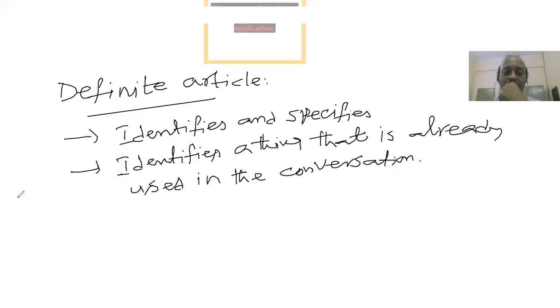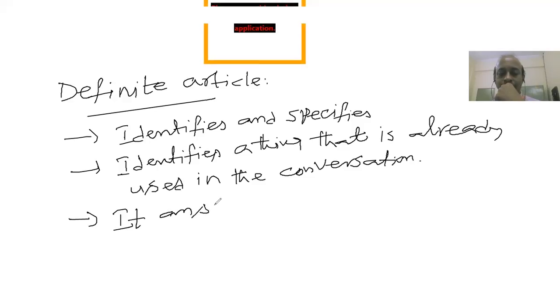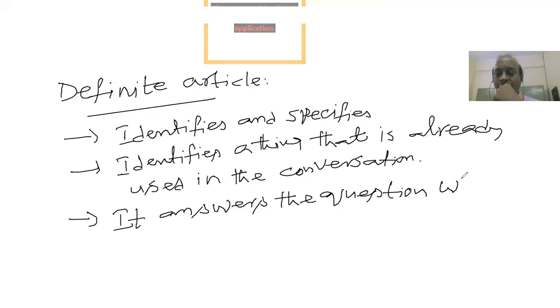And moreover, the other one is that the definite article answers the question, which one?